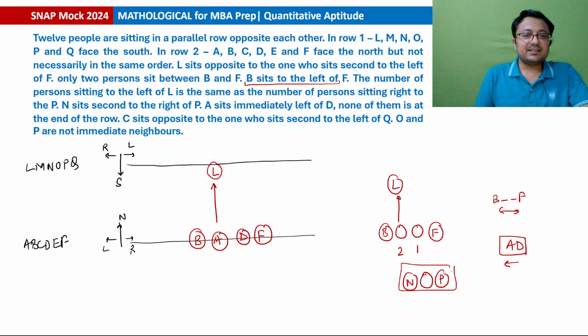Next, C sits opposite to the one who sits second to the left of Q. C sits opposite to the one who sits second to the left of Q. Who is sitting opposite C? Okay. So this is the structure that we know. O and P are not immediate neighbors. O and P won't be sitting together. This is not possible.